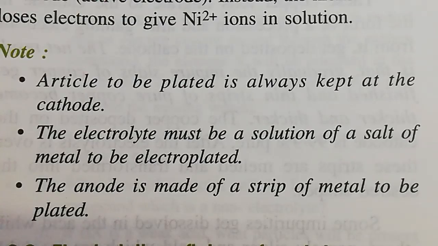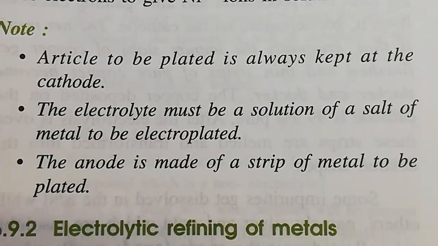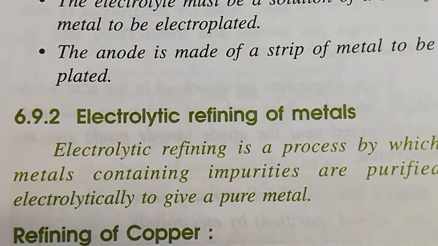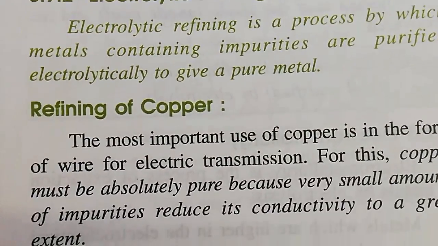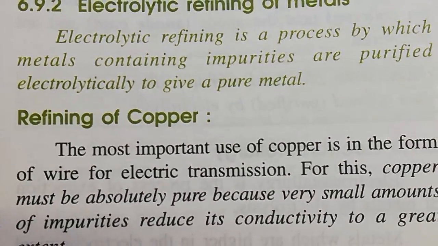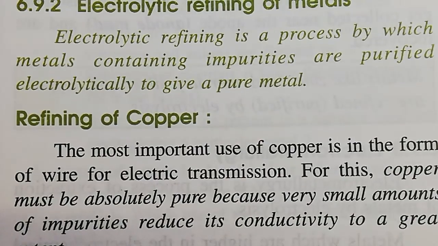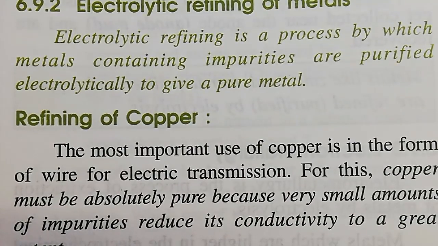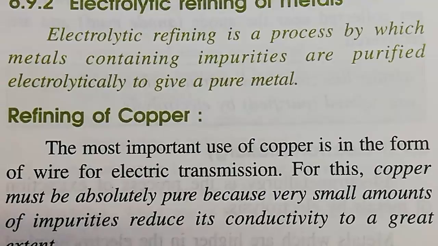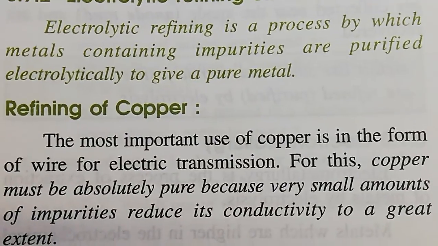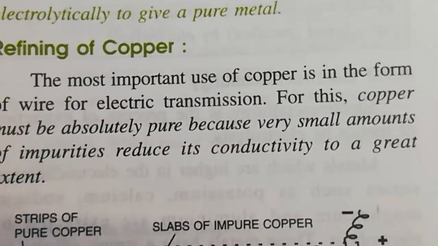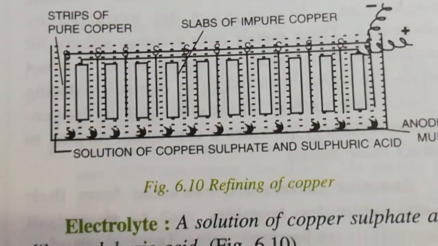So the last one here, we'll discuss the electrolytic refining of metals. The refining of copper metal can be done using electrolysis. For that, the arrangement is there.